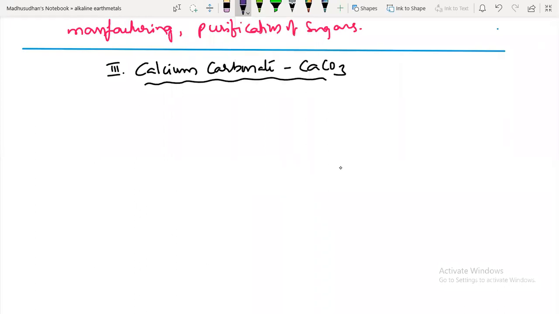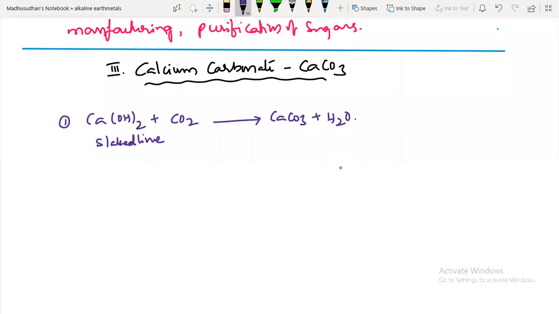It is prepared by passing carbon dioxide through calcium hydroxide. What is calcium hydroxide? Nothing but slaked lime, right? So this slaked lime, on passing carbon dioxide, gives calcium carbonate and a water molecule.